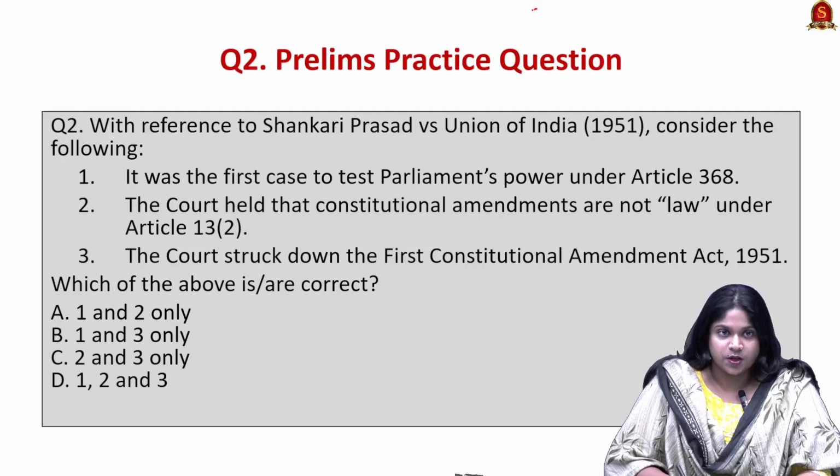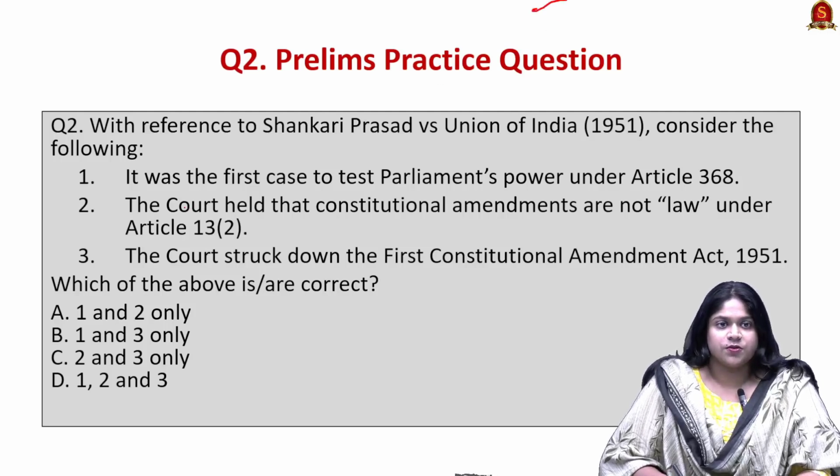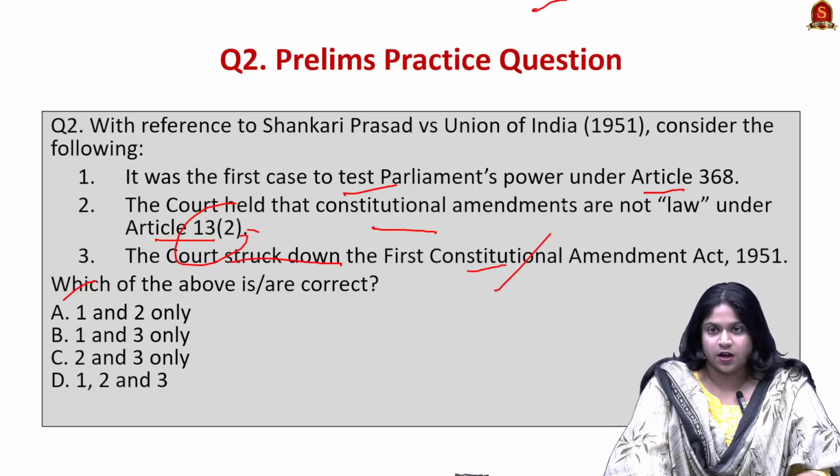So let's see a prelims practice question. In reference to Shankari Prasad versus Union of India, consider the following statements. One: it was the first case to test Parliament's power under Article 368. Two: the court held that constitutional amendments are not law under Article 13, Clause 2. Three: the court struck down the First Constitutional Amendment Act 1951.